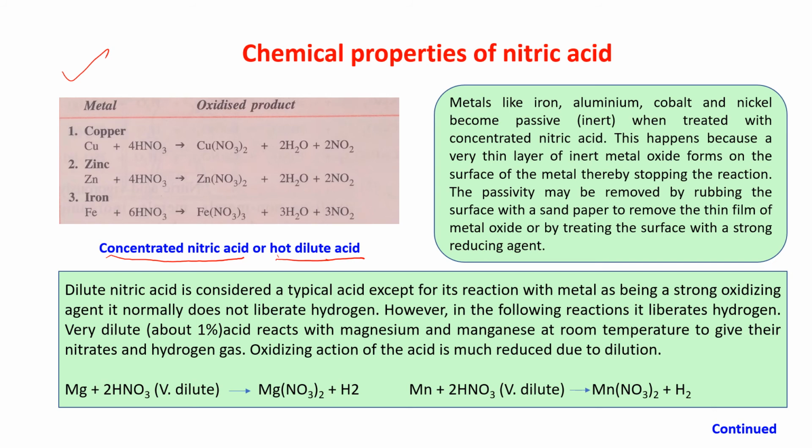Now we get NO2: copper nitrate and NO2, zinc nitrate and NO2, iron nitrate and NO2. I think now it is easy to remember. With cold dilute nitric acid it gives NO. With concentrated nitric acid or hot dilute nitric acid, it gives NO2. Like that you have to remember.